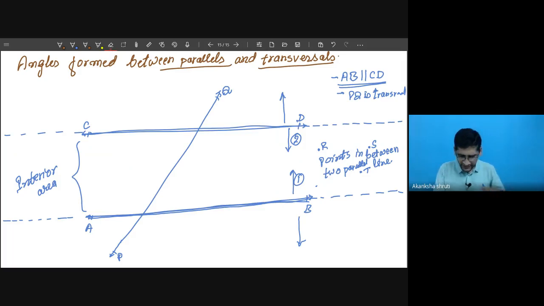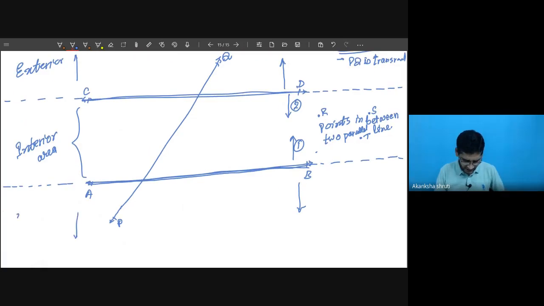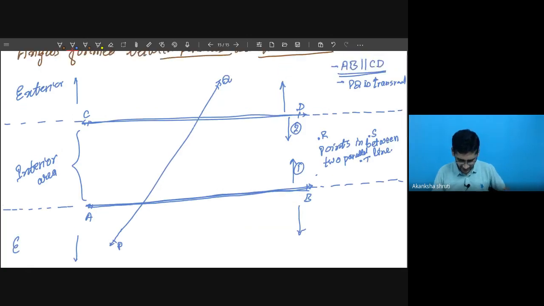Now, whatever the point which is outside these two lines is called the exterior. So this portion is your exterior. Exterior can be on the upper side or on the lower side. It is also exterior points.